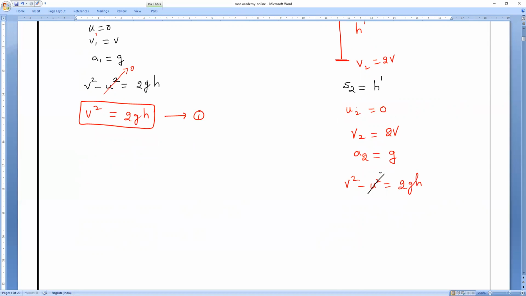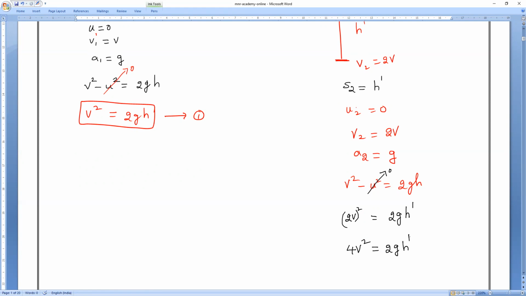Yes, sir. Initial velocity is 0. So what is the final velocity? 2V whole square, equal to 2 into G into H dash. Okay. So 2V whole square means what, guys? Everybody respond. 4V square is equal to what? 4V square is equal to 2GH1. Yes. Here we are making a mistake. Very good. So the mistake which we have done, now only I am also thinking.